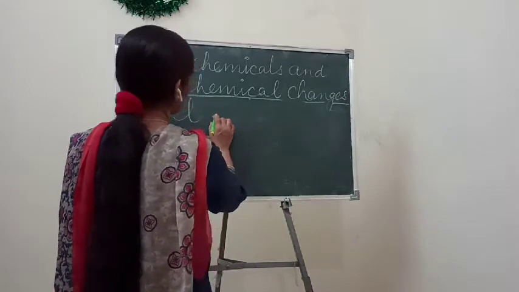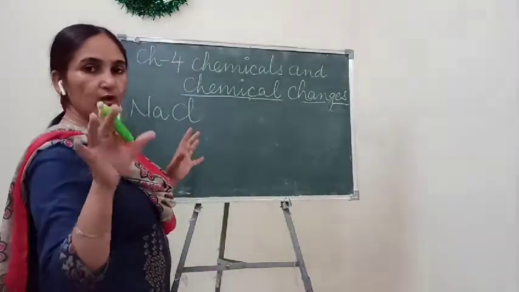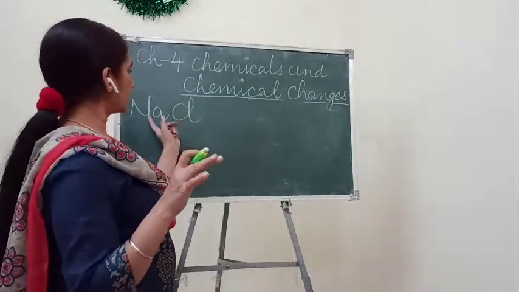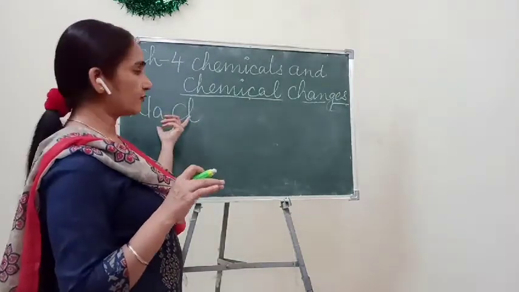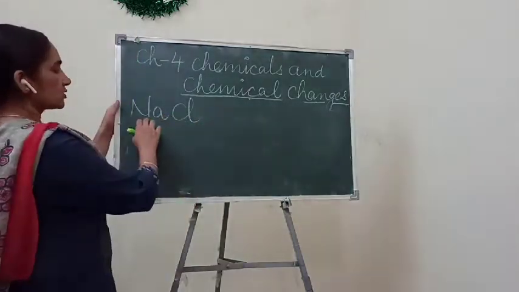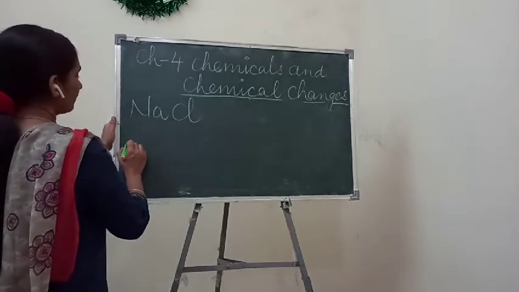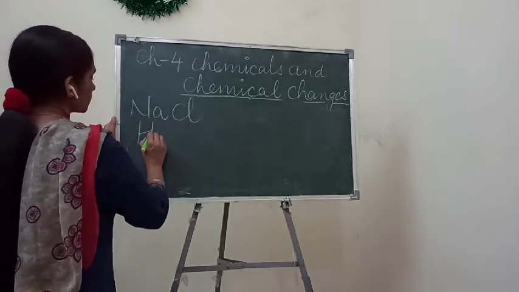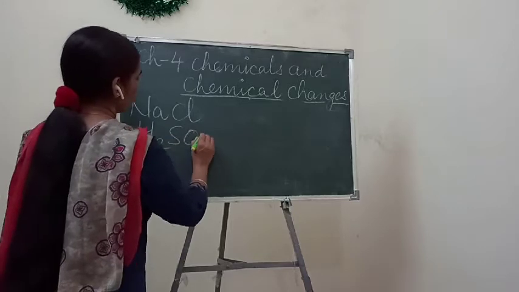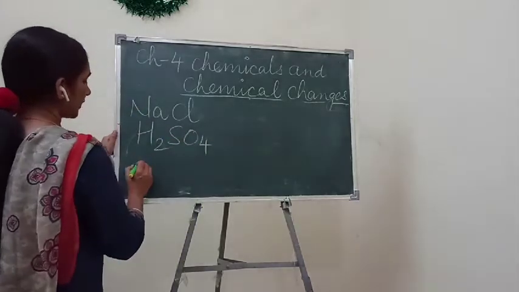In tabular form they have written the name and formula. I am writing only the formula here. So this is sodium chloride, and after that they have given sulfuric acid, H2SO4.